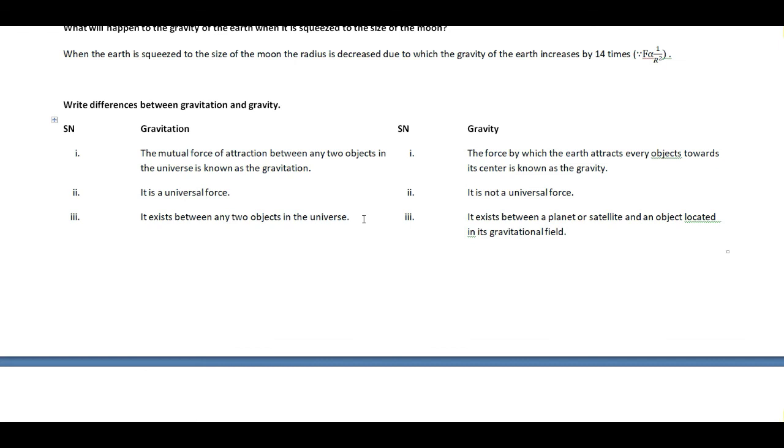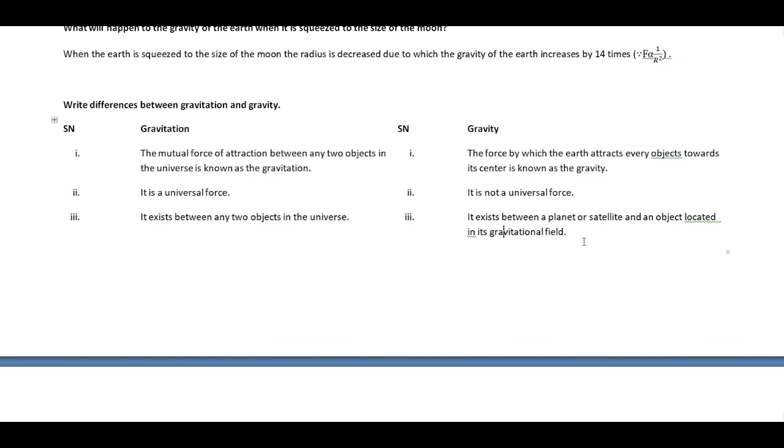But gravity is slightly different, and it exists between a planet or satellite and the object located in its gravitational field. That means for gravity there should not be just any two objects. One object should be either a planet or satellite, and another object should be any object located in the gravitational field of that planet or satellite.